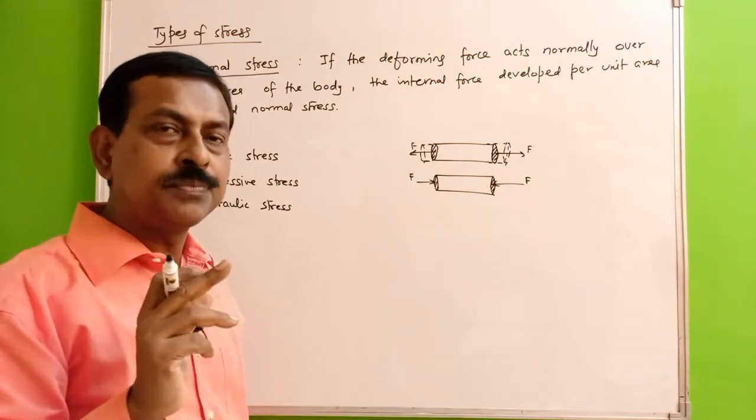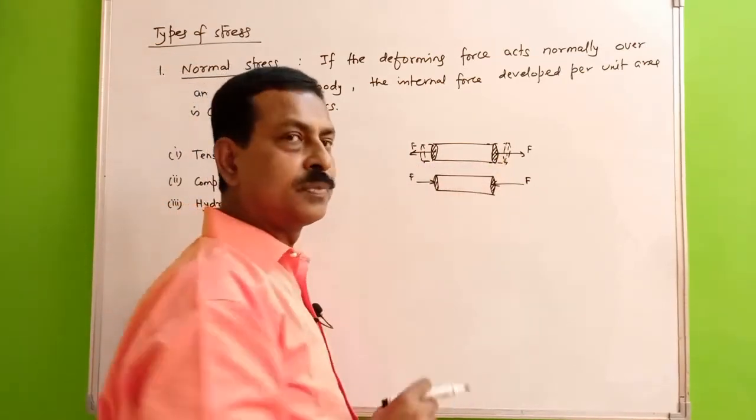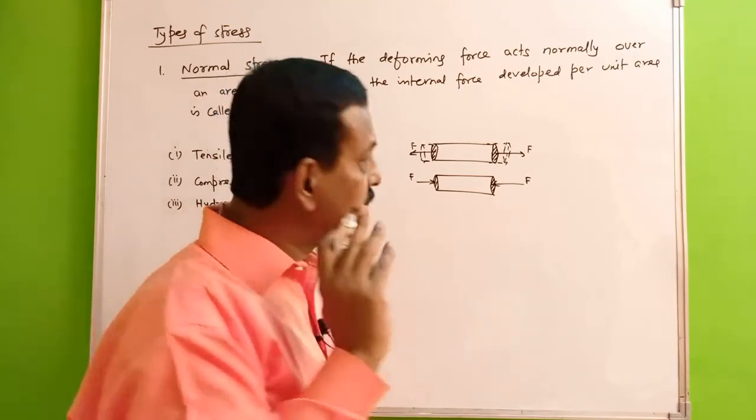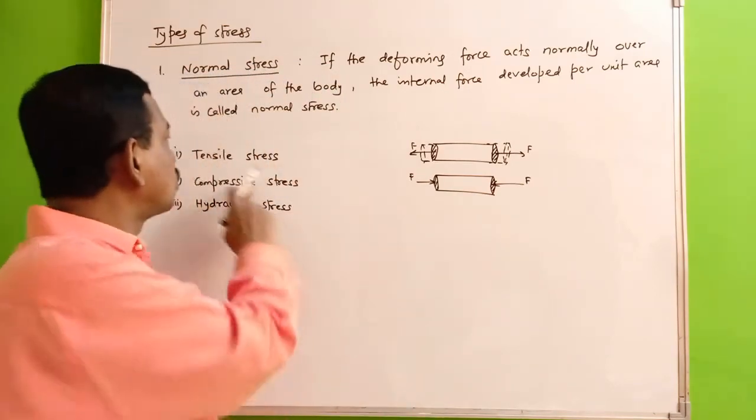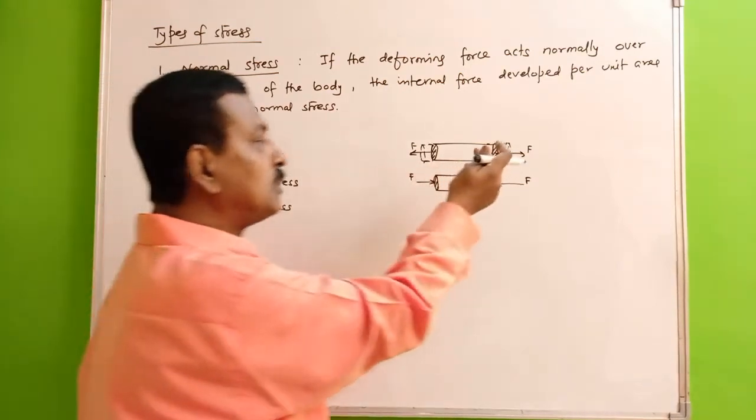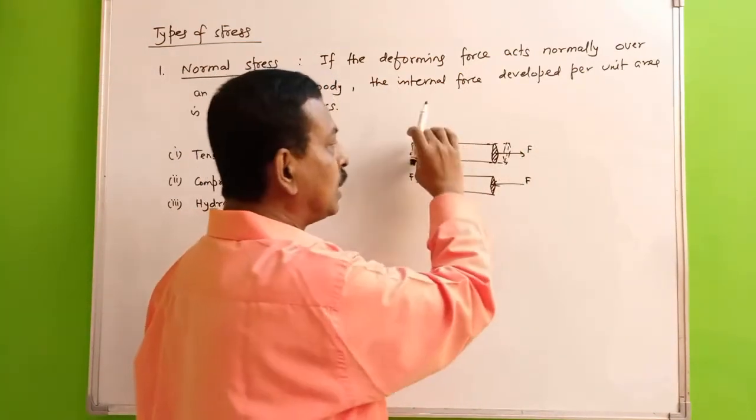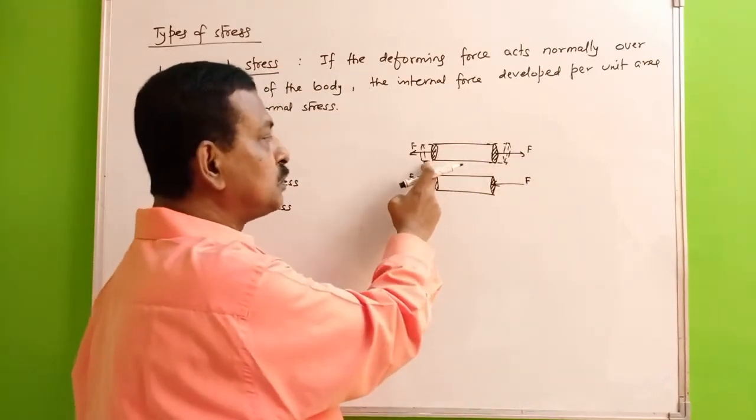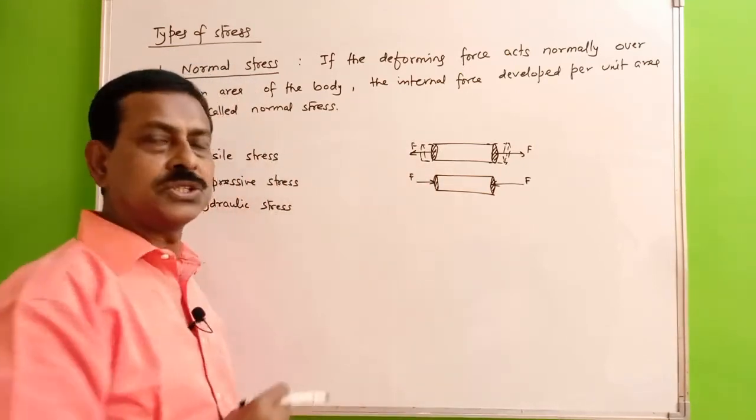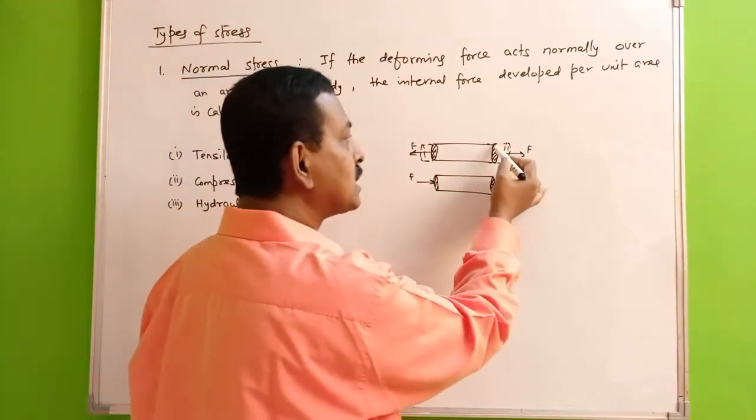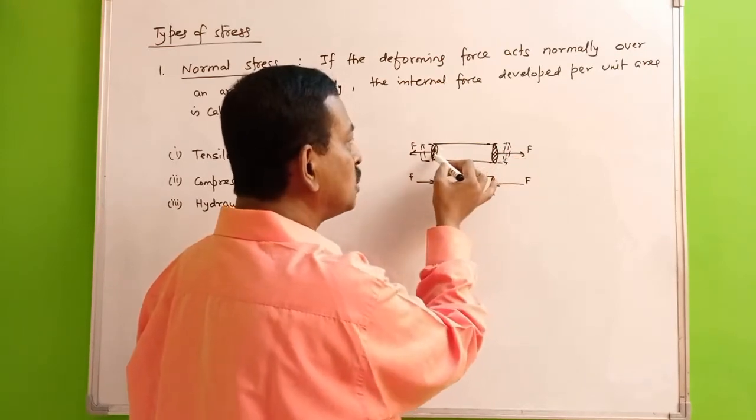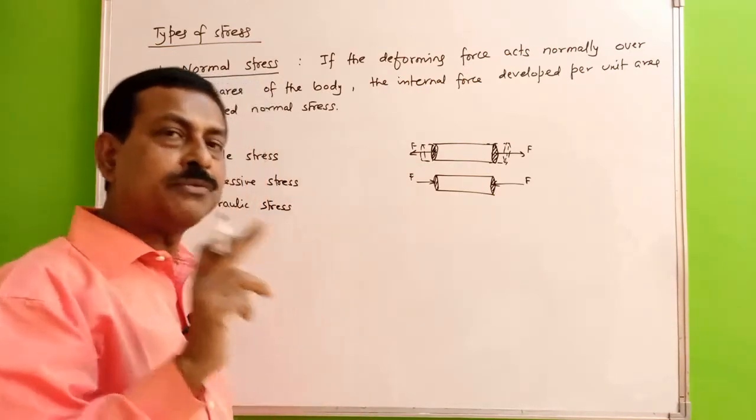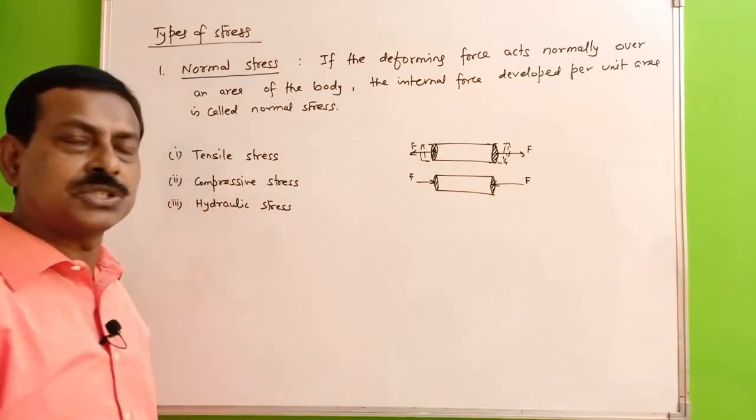So if in the body there is an increase in the length due to the applied force in its direction, then the stress developed in the body is called the tensile stress. You have the body, you are stretching it, and you are increasing its length by stretching it. So here the stress which is developed is called the tensile stress. Remember, this is normal stress because you are applying force normal to the surface, so that there is an increase in its length. So this is a type of normal stress and we call it the tensile stress.